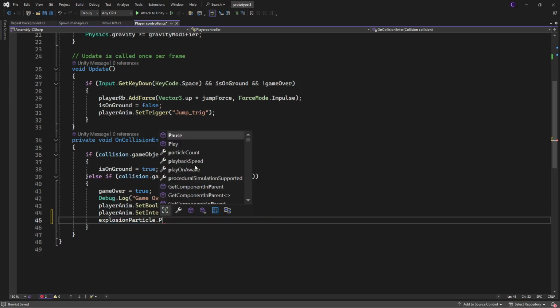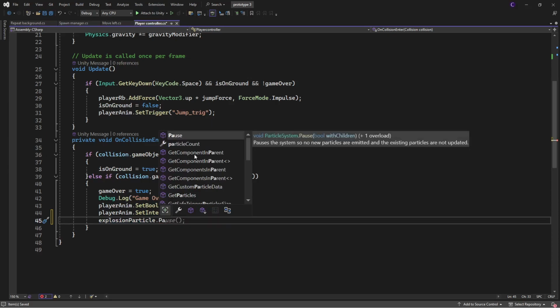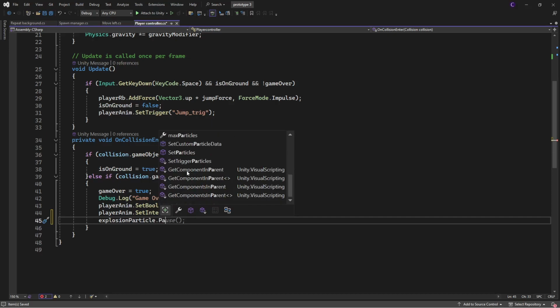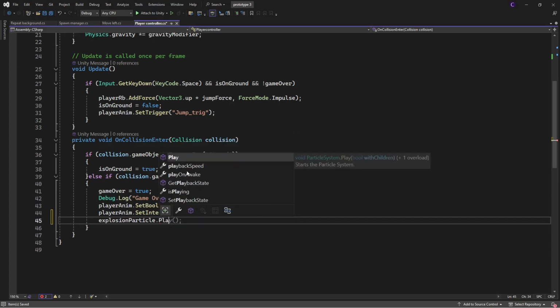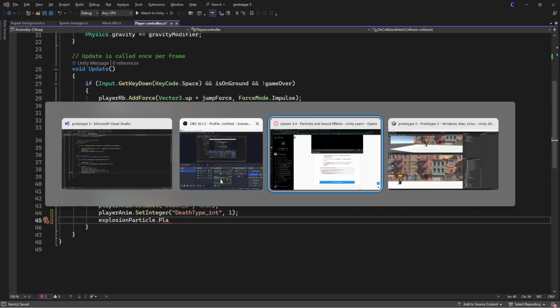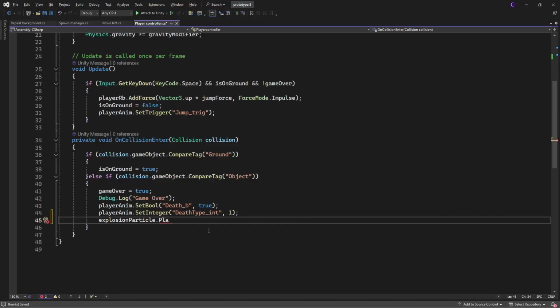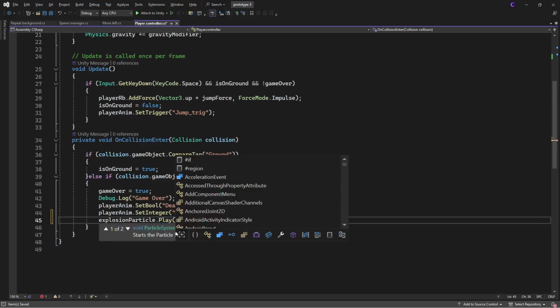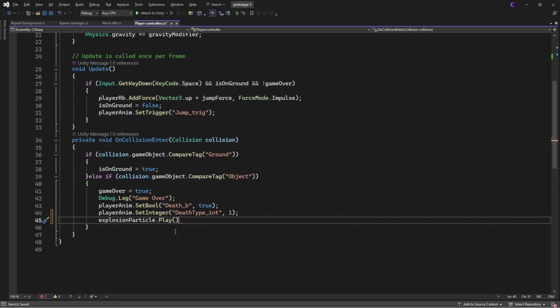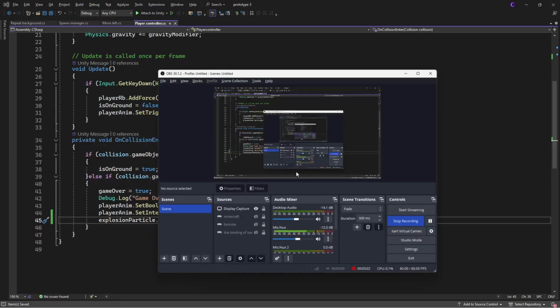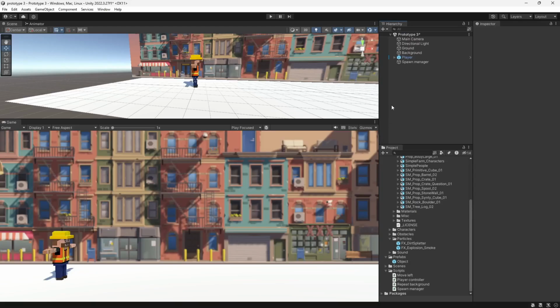Dot particles. Get particles. Is it possibly play? I'm going to have to check just really quick. It is just play. I thought we had to access the particles. But apparently not. Explosion play. Oh, I remember. We don't have to access the particle itself because we're about to access it in the game.